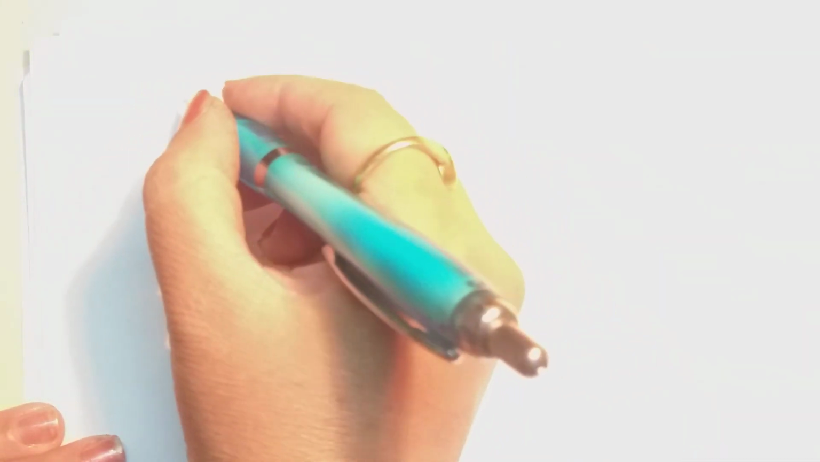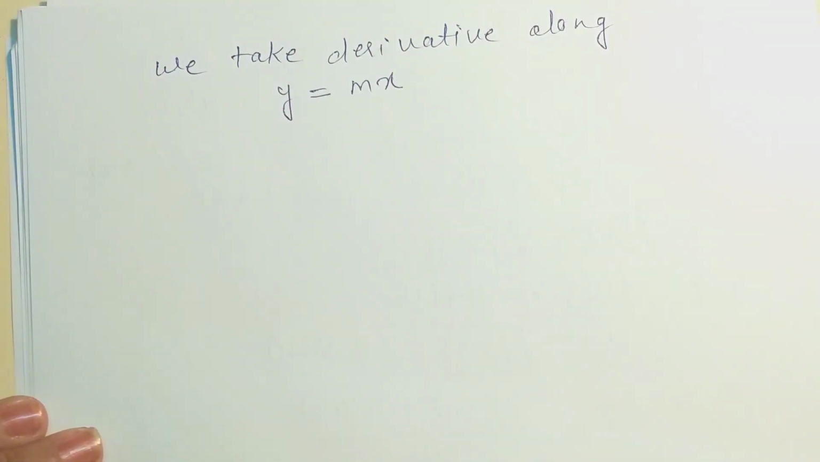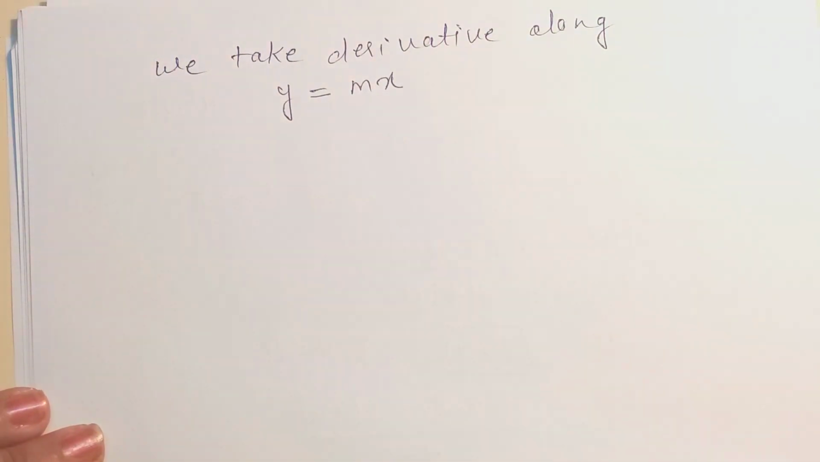Suppose we take the derivative of this function along the straight line y = mx. At the origin, we are taking it at the origin, right? So we must get a unique derivative when z tends to 0. Okay, so we check it.